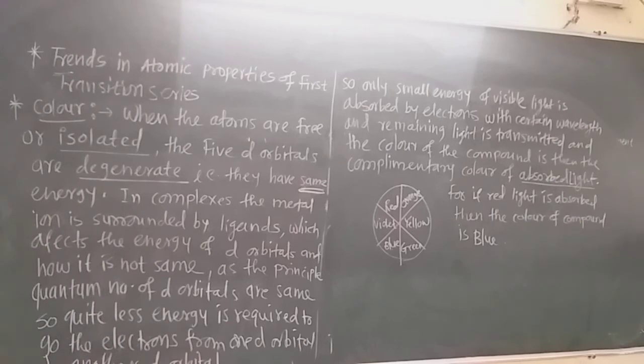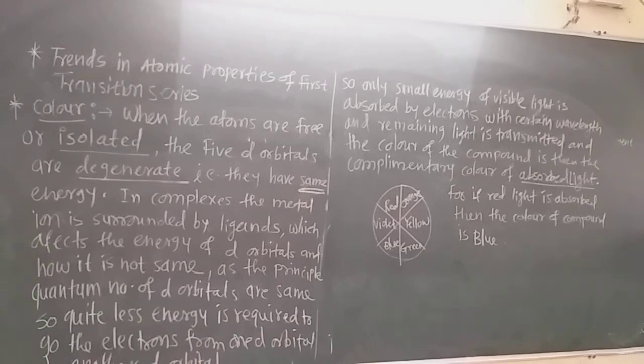So what are the reasons for the color of transition metal ions? The first reason is the presence of unpaired d electrons, that is very important. Second, there is d-d transition, because all the d orbitals have nearly the same energy, and so the electron requires very little energy to go from one d orbital to another. The nature of the ligands attached to the metal ion also contributes to the color.